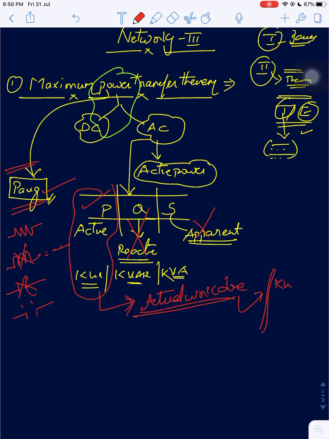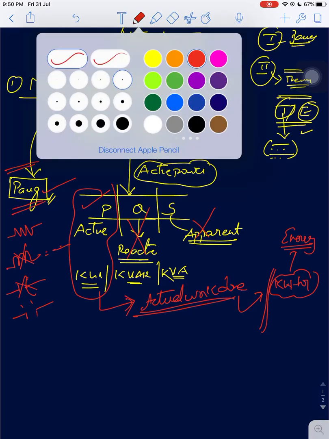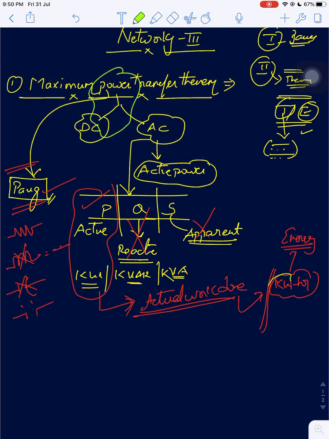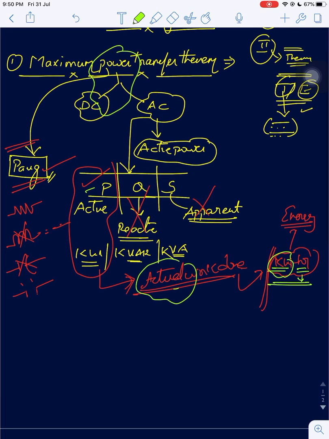It is based upon how many kilowatts you use per hour, kilowatt hour, which is nothing but energy. So how much active power you are consuming per hour is what matters. The actual work done is P, so we are considering only active power.